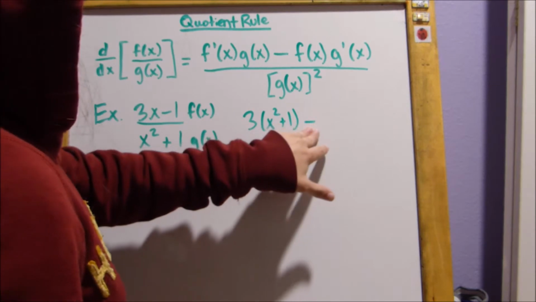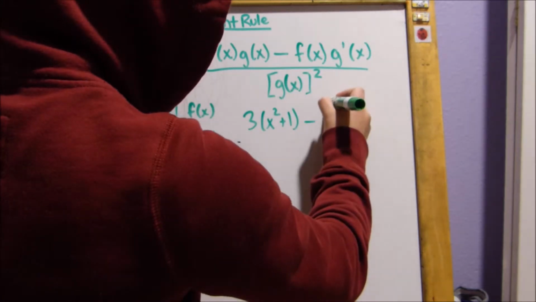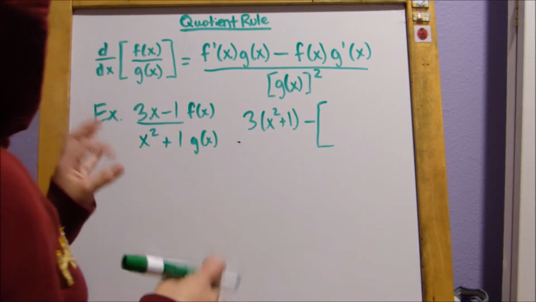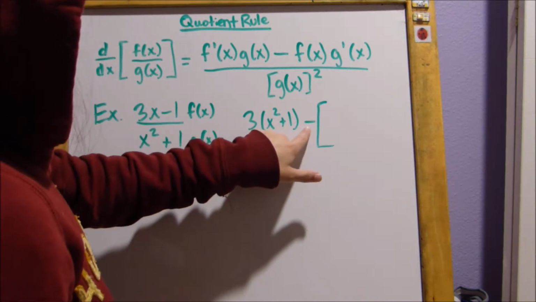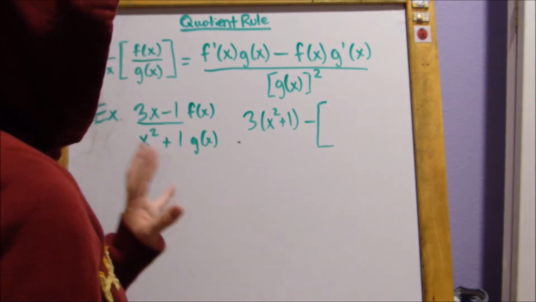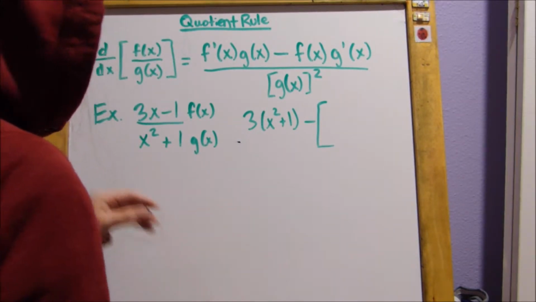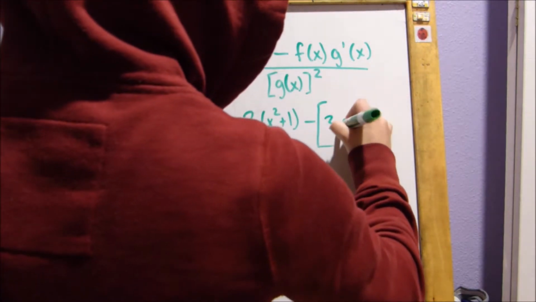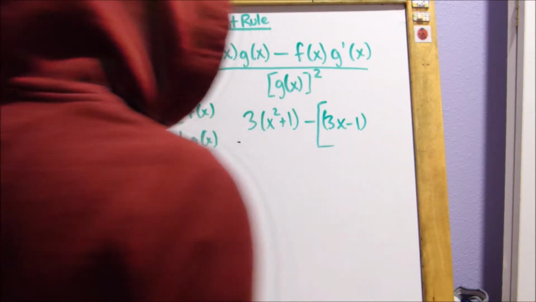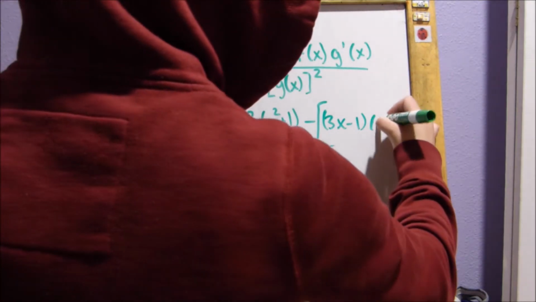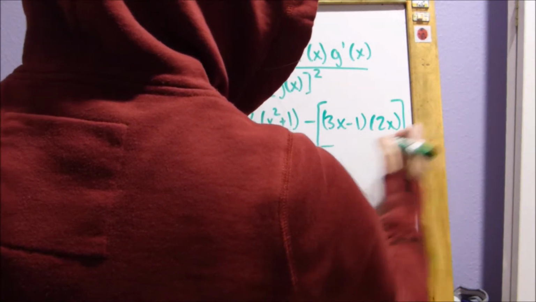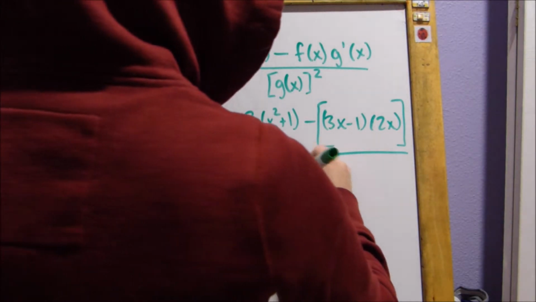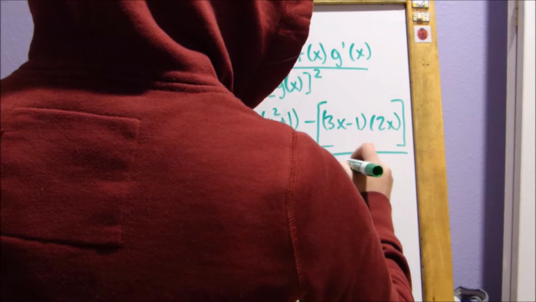and I should note that this minus carries to both terms, so really you should make sure to include parentheses or a bracket to make sure that you have this multiply out across, because if you don't, you're going to end up getting a different answer, and that's not going to be fun. So then we have f of x, so that's 3x minus 1 times g prime, which is 2x, close that bracket, over g of x squared. So that's going to be x squared plus 1 squared.